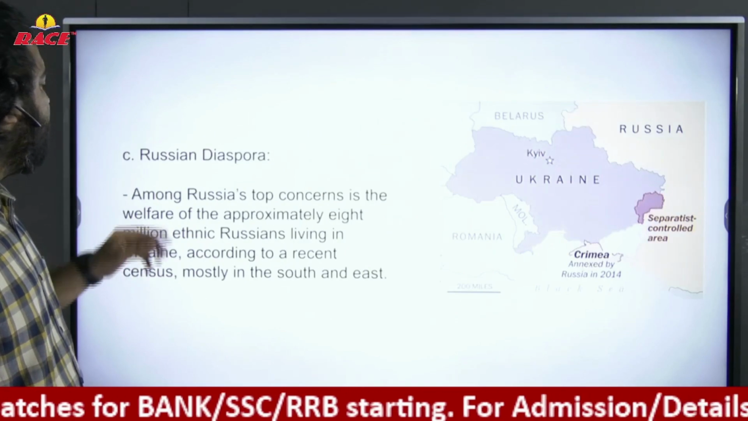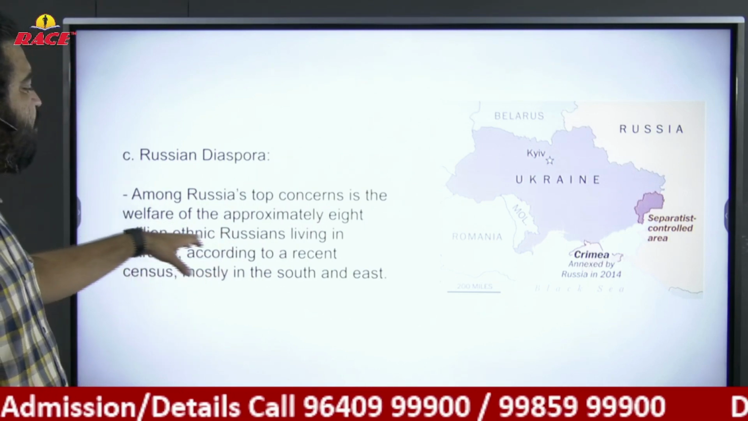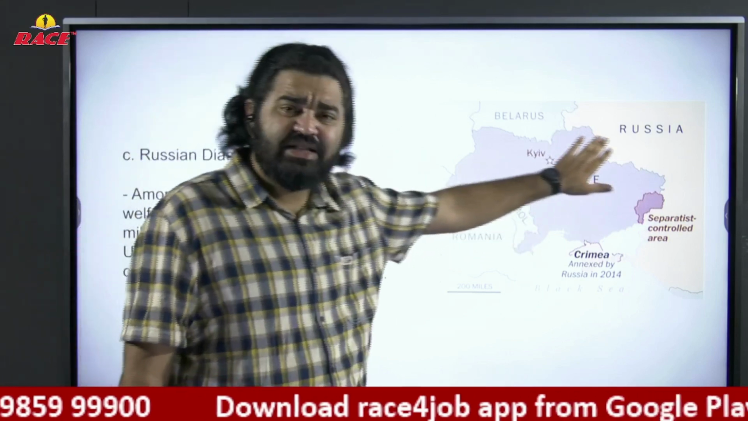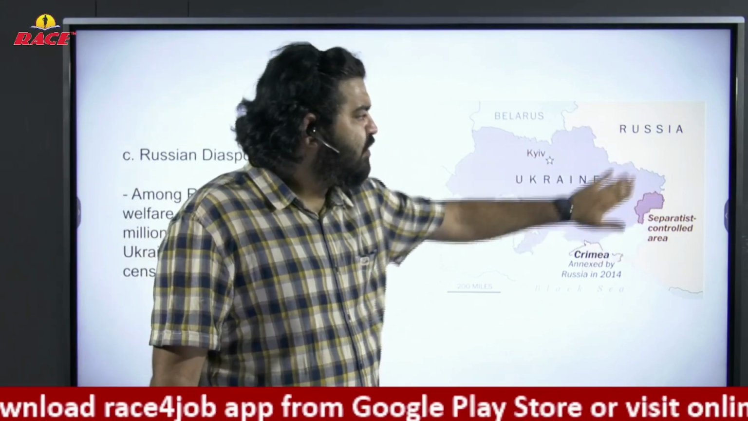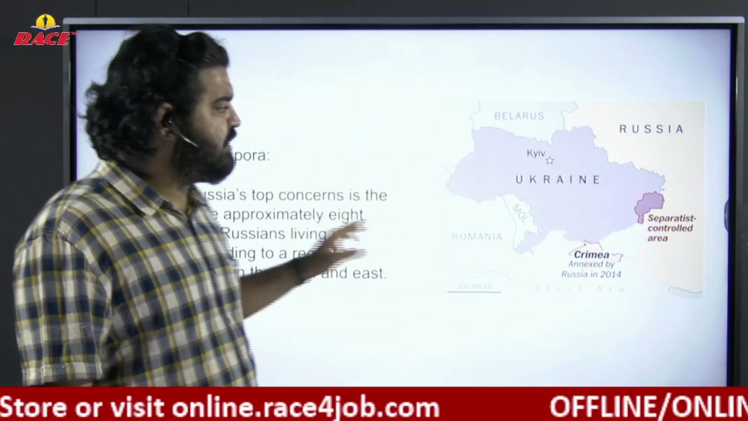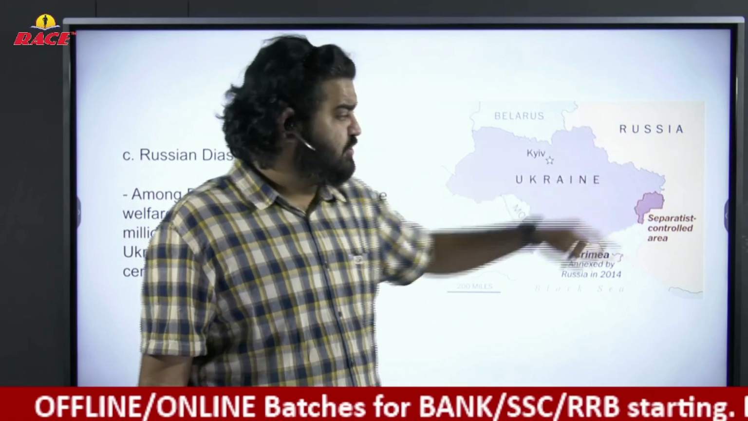Now, Russian diaspora. Among Russians, a top concern is the welfare of the approximately 8 million ethnic Russians. In the Ukraine region also, you have Russian ethnic communities in this part. Now Russia is claiming that it is our responsibility to protect these ethnic communities, because this part is dominated by Russians. Already I told you, this is a pro-Russian region.